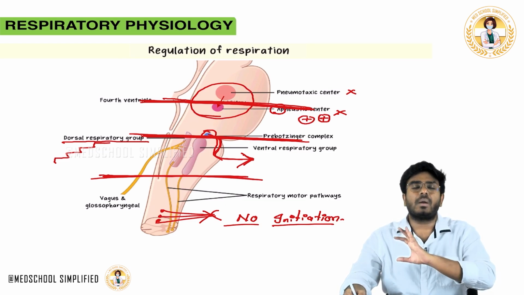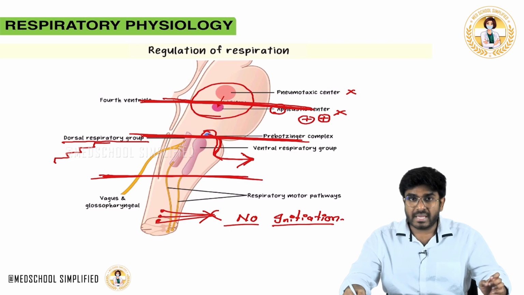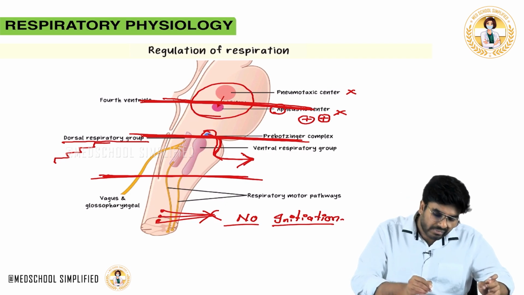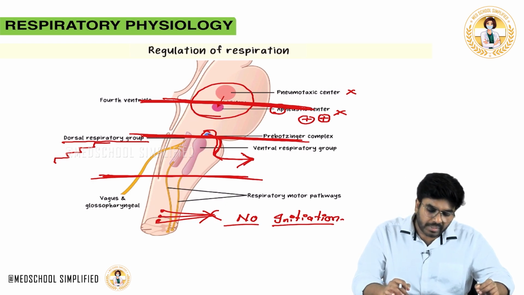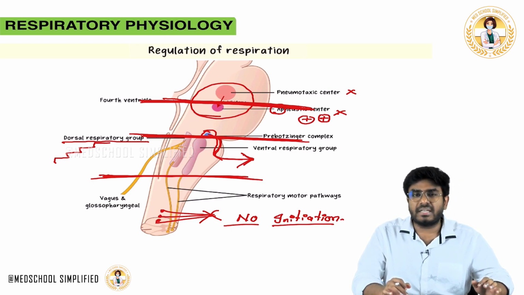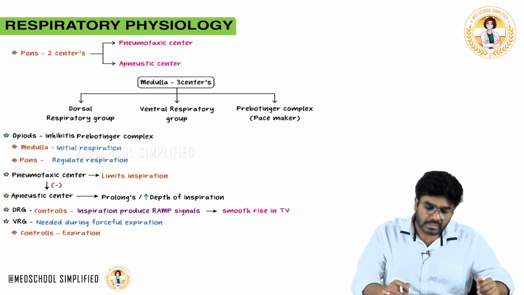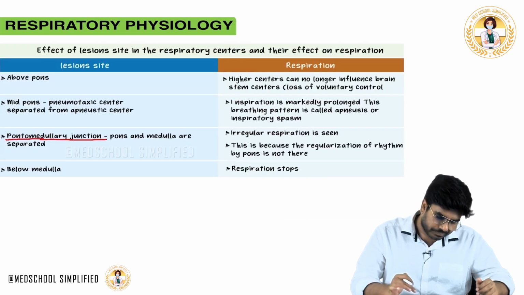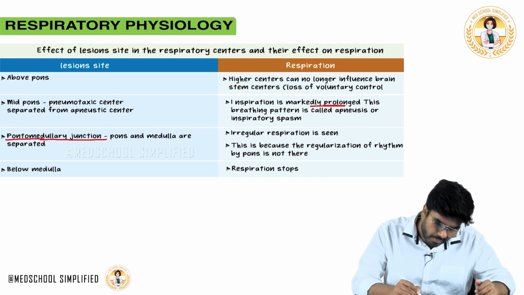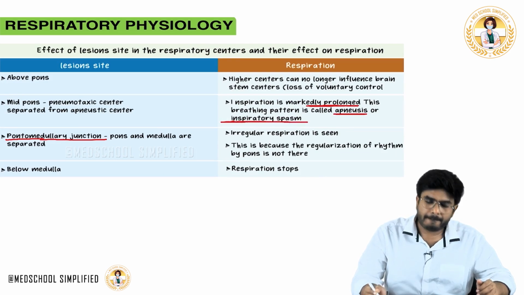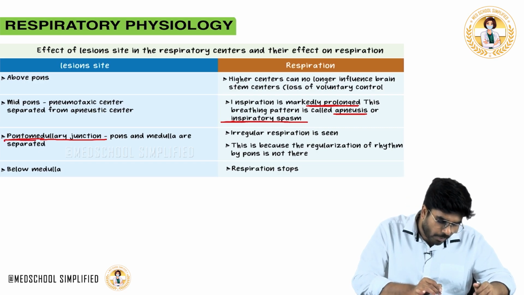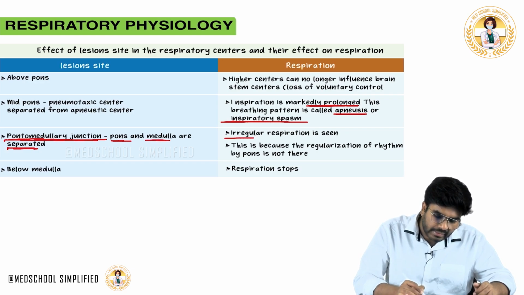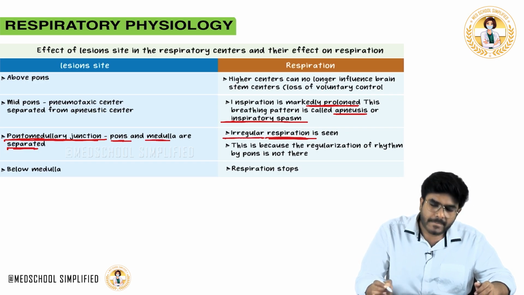So whenever there is a lesion in the mid-pontine region, where the pneumotaxic center is separated from the apneustic center, the patient is going to have markedly prolonged inspiration. This is called apneusis or inspiratory spasm. Whereas a lesion in the pontomedullary junction, where the pons and medulla are separated, gives irregular respiration.